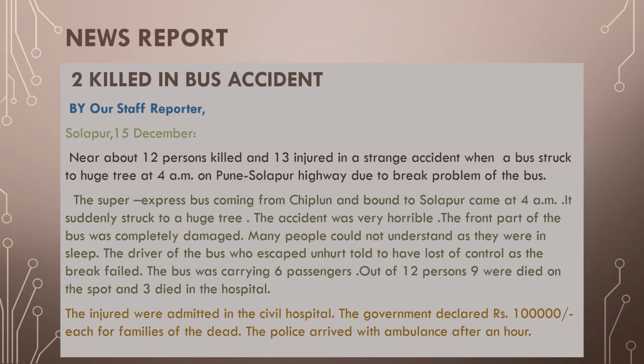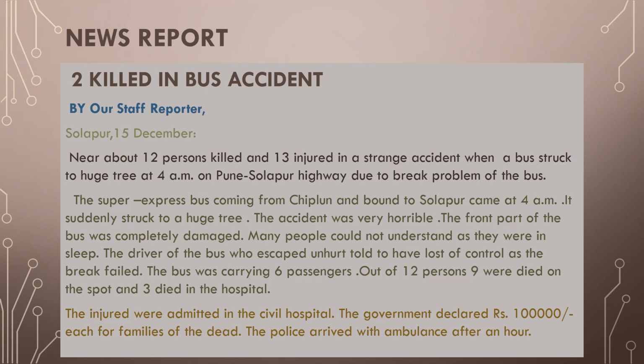Here another article is written taking the help of these parts of the news report. Like "2 killed in bus accident," it becomes a headline. "By our staff reporter" becomes a byline. "Solapur, 15 December" is the place and date, and the introduction, body and conclusion become the parts of the article.